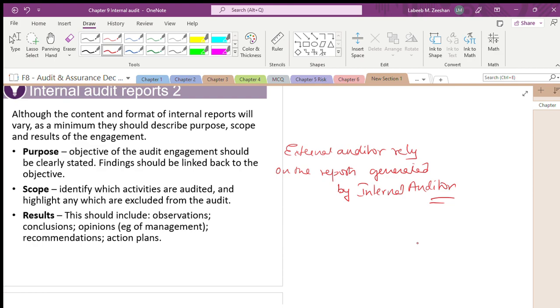Can you understand? That is the reason we are talking about the internal auditor. Objectivity of the engagement could be stated. Findings should be linked back to the objectives, meaning whatever the findings and whatever the objectives should match. What is the scope? It includes everything. Identify which activities are audited and highlight which have been excluded.